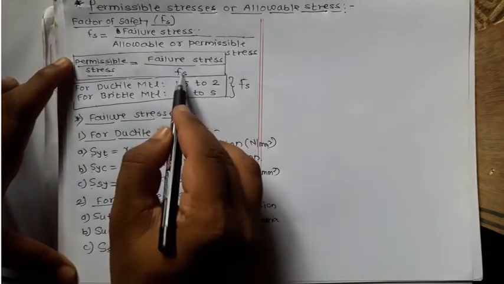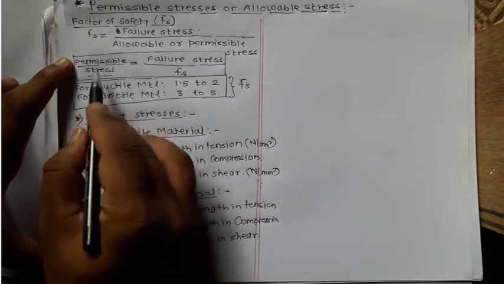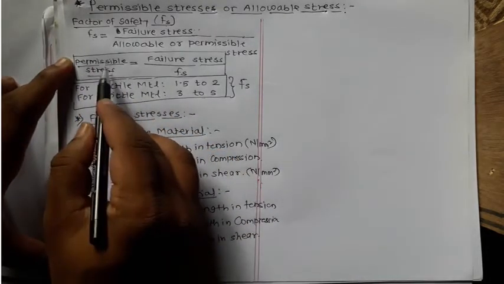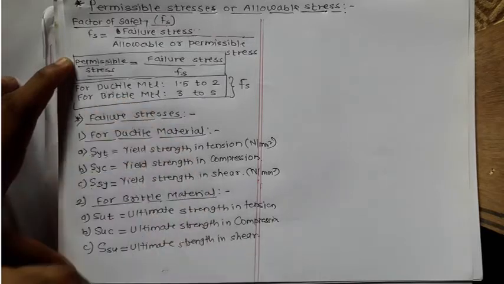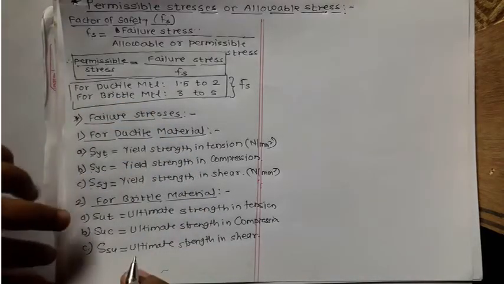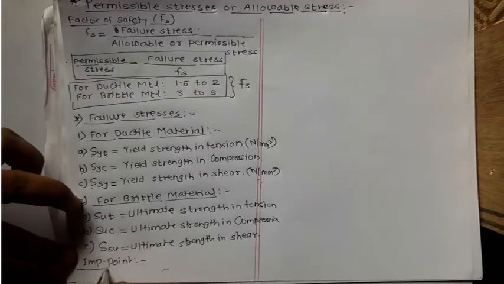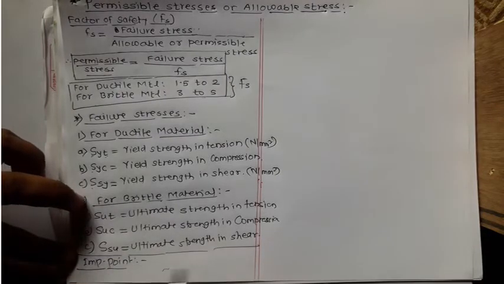And the values of factor of safety, we know the general guidelines. So from this, we can calculate the permissible stresses, that is permissible tensile stress, permissible compressive stress, permissible shear stress, permissible bending stress. Now remember this very important point.